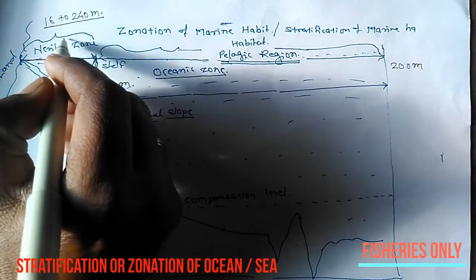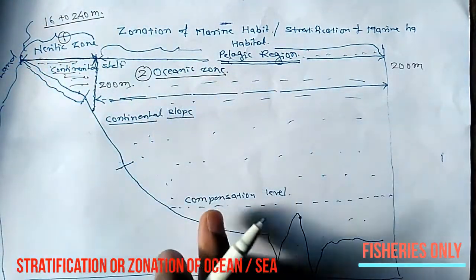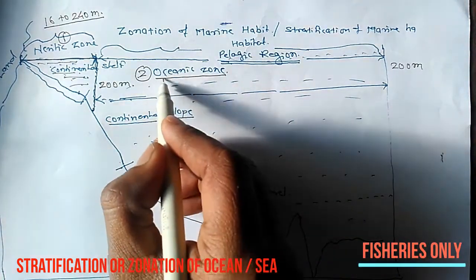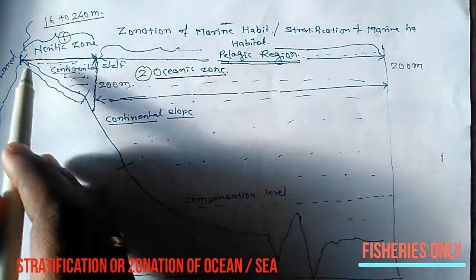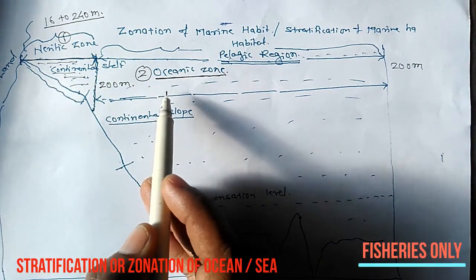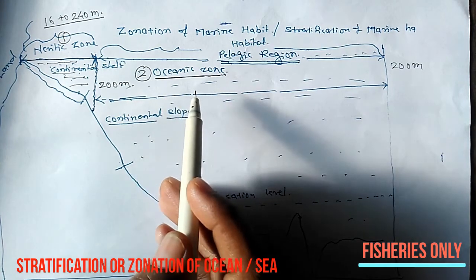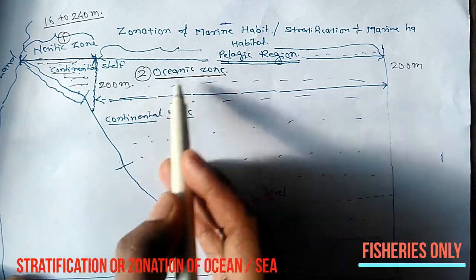First one is the neritic zone. This one is the oceanic zone. Here the land contact, terrestrial contact is less, so there is no influence of terrestrial land animals or any environmental parameter on this zone.